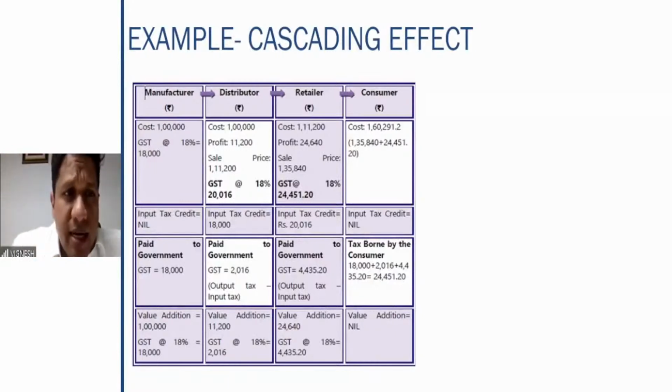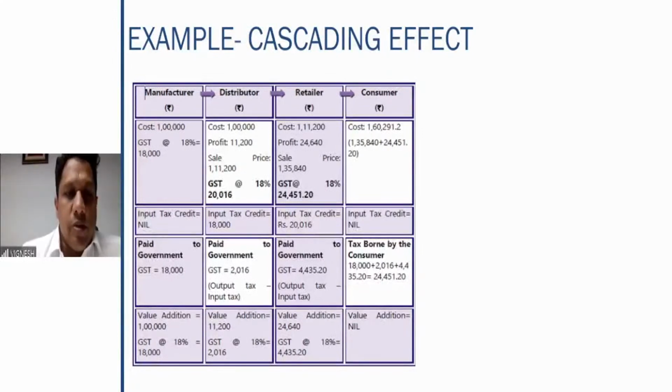So what is the input tax credit here? Input tax credit here is whatever GST the distributor is paying to the manufacturer. So whatever GST the distributor is paying to the manufacturer is considered as an input tax credit. That is, that particular amount is reduced from what is paid to the government. So here the distributor has to pay 20,016 to the government, but he has already paid 18,000 to the manufacturer. So 18,000 will come to you as an input tax credit, and this balance 2016 will be paid to the government. So what is paid to the government here?